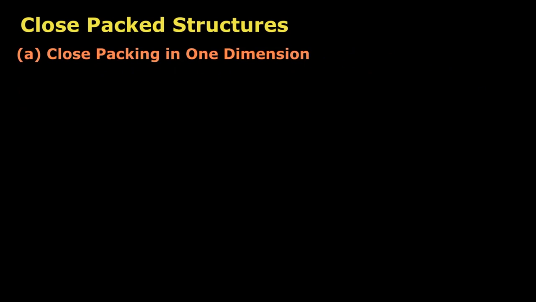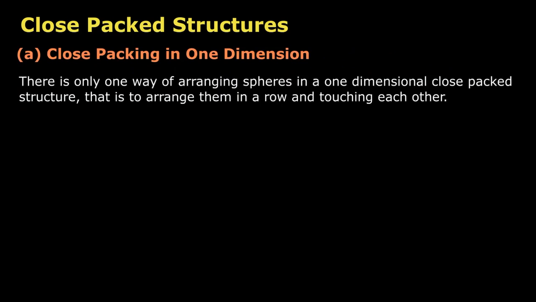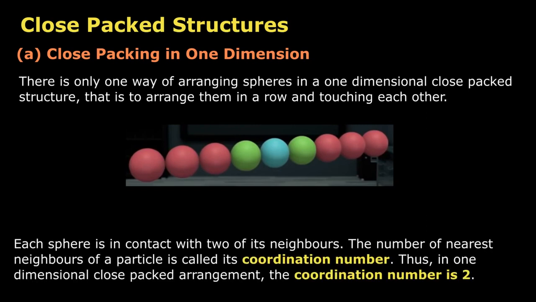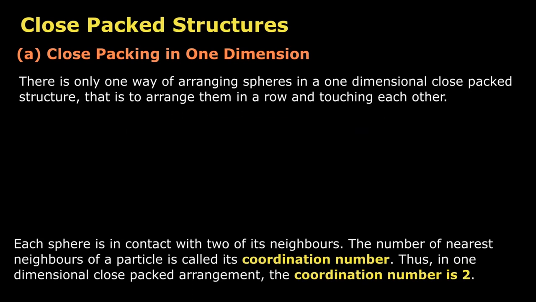Close packing in 1 dimension. There is only one way of arranging spheres in a 1-dimensional close packed structure, that is, to arrange them in a row and touching each other. In this arrangement, each sphere is in contact with 2 of its neighbors. The number of nearest neighbors of a particle is called coordination number. Thus, in 1-dimensional close packed arrangement, the coordination number is 2.